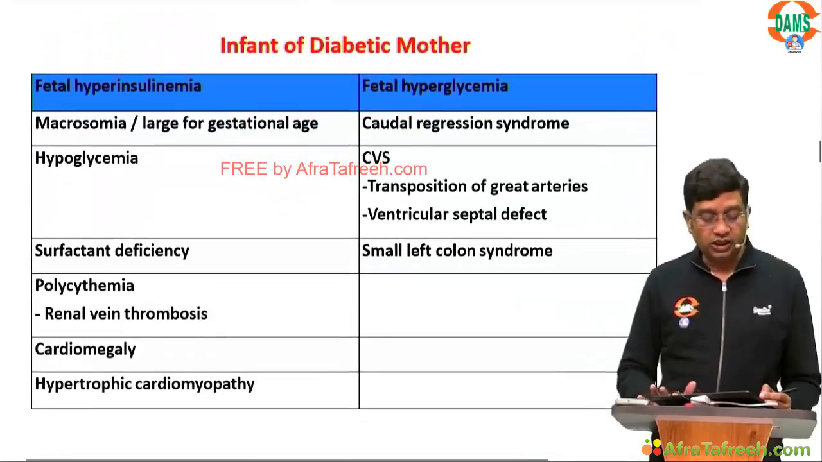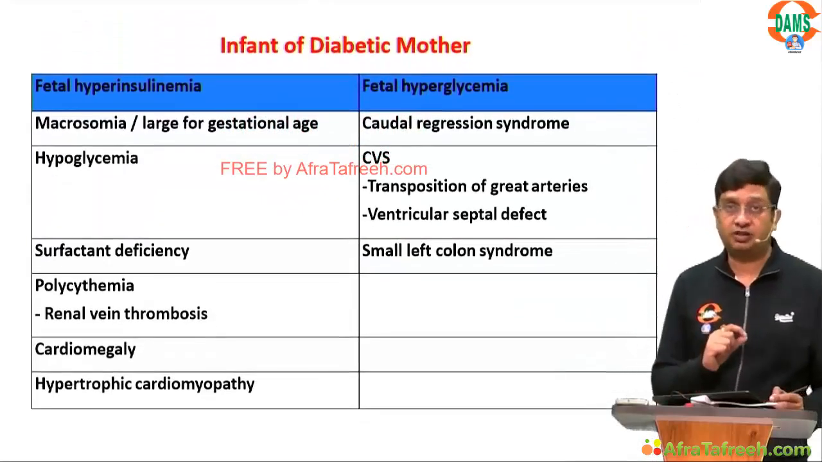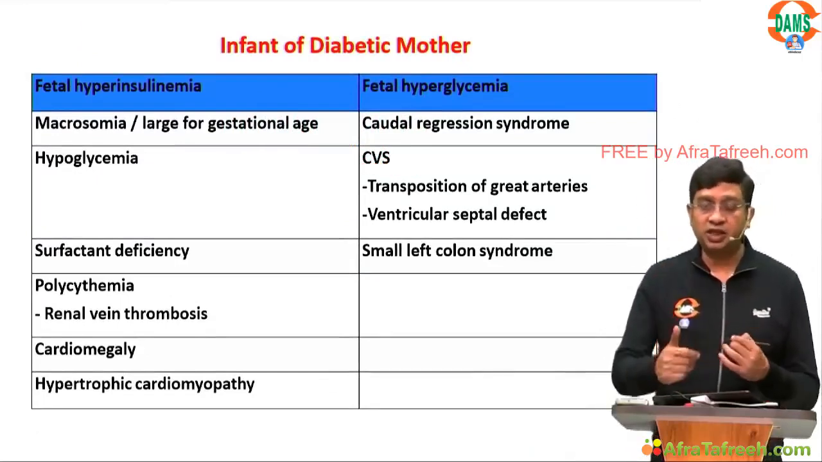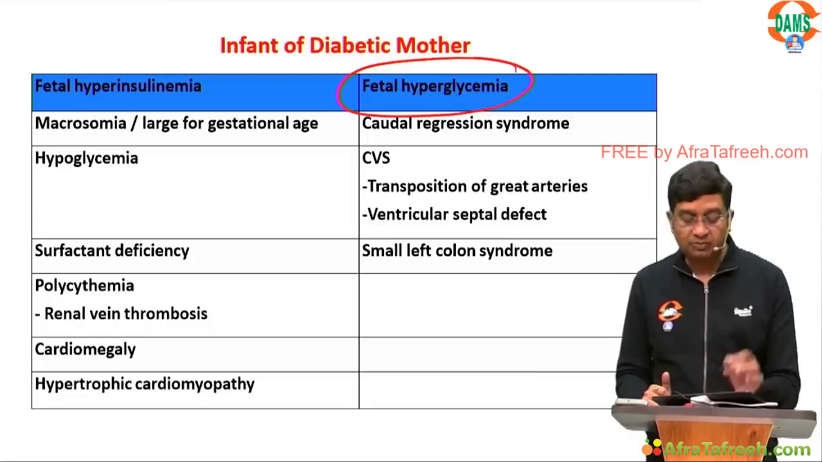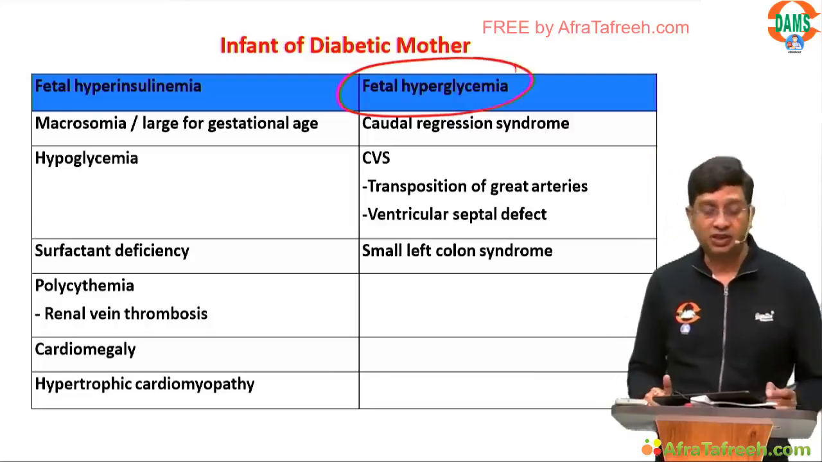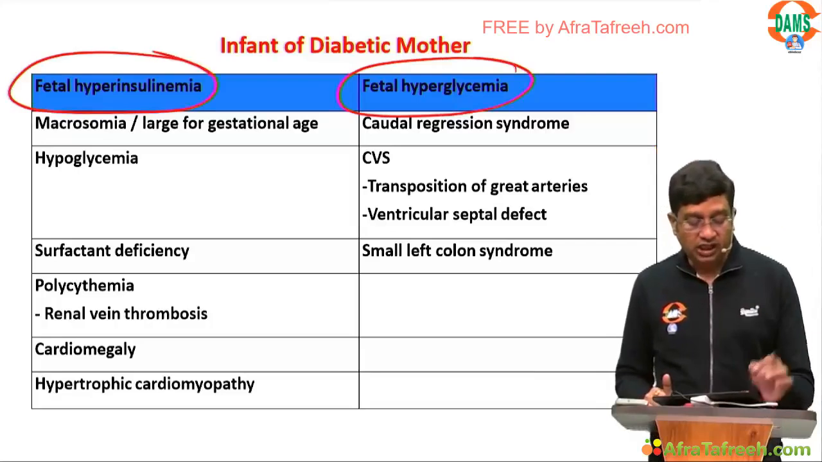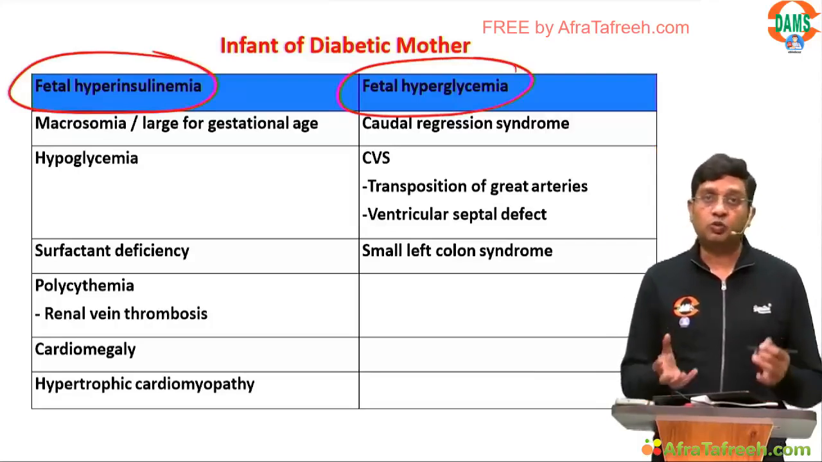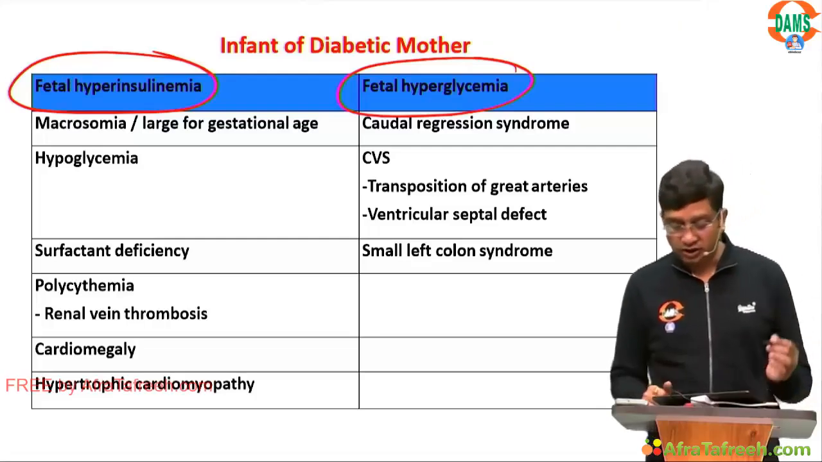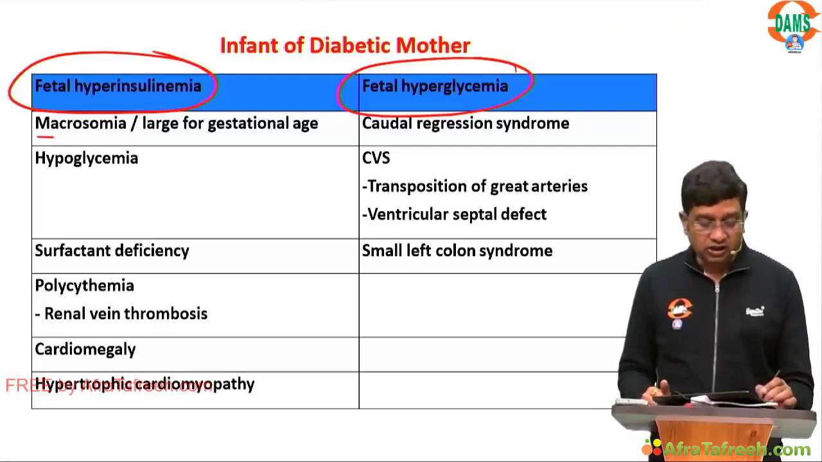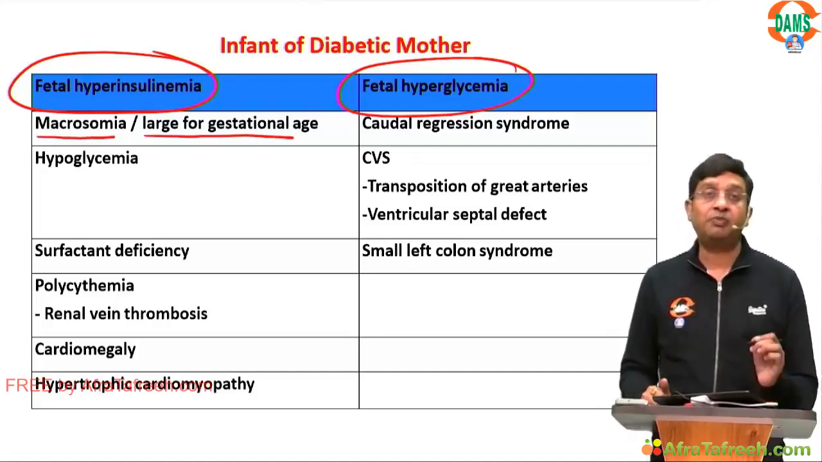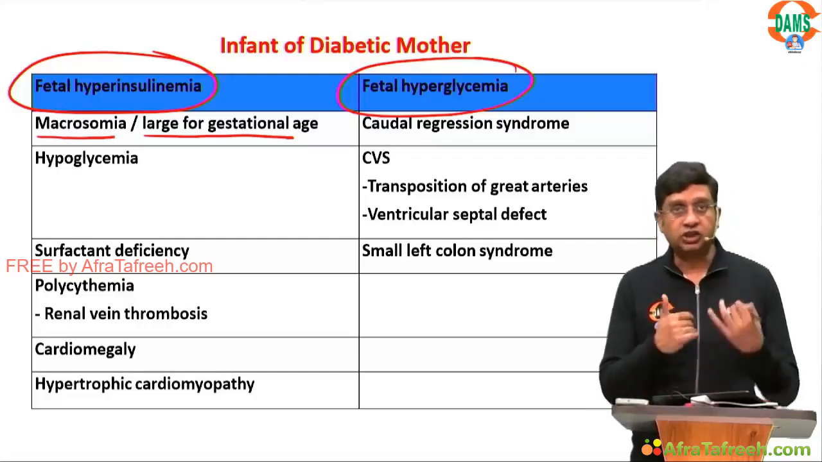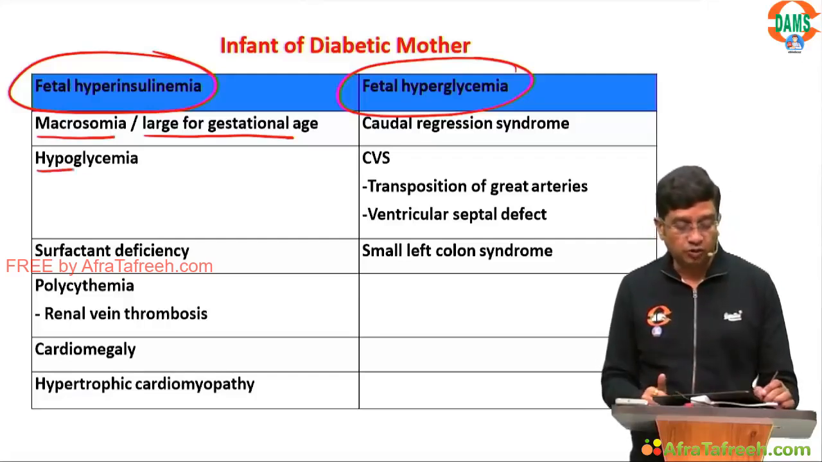Moving on to again an important topic, infant of diabetic mother. Right? Now in an infant of diabetic mother, due to maternal hyperglycemia, there is fetal hyperglycemia, and this fetal hyperglycemia will lead to fetal hyperinsulinemia. So what can be the effect because of insulin? The insulin is causing intrauterine growth, so there will be macrosomia or large for gestational age. Insulin is more, and this insulin can lead to hypoglycemia.